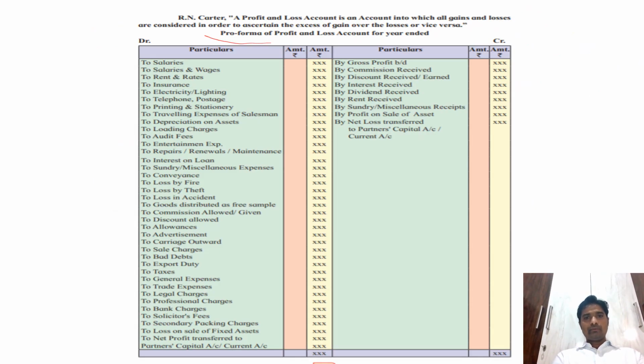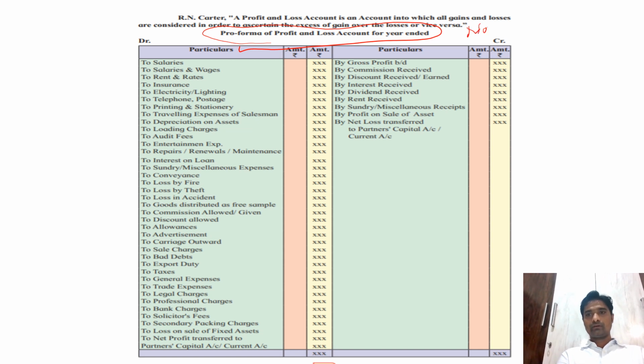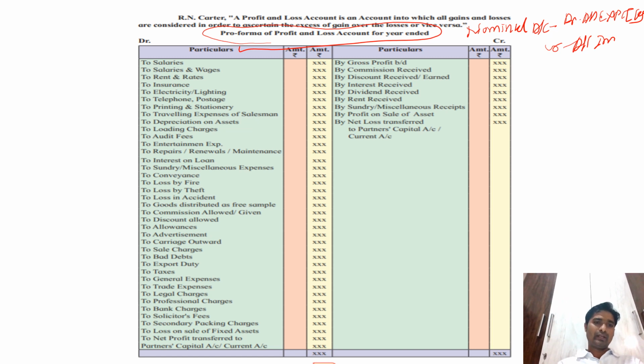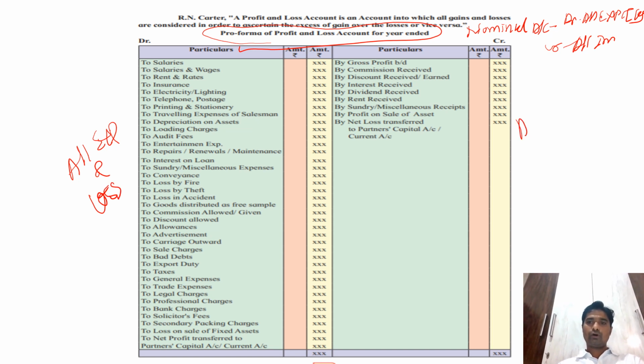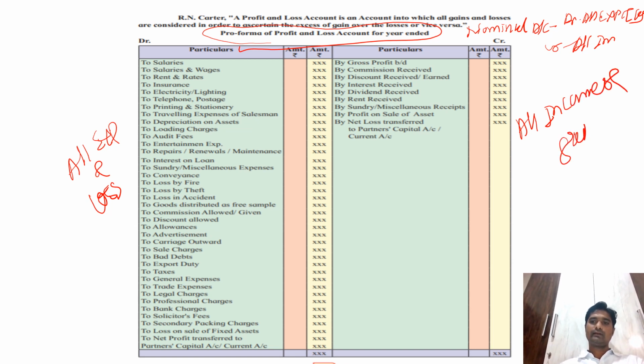Now this is the format of the profit and loss account. Profit and loss again follows the rule of nominal account. As we already saw, what is the nominal account? It says debit all expenses and losses and credit all incomes and gains. So on the debit side of the profit and loss account, all expenses and losses are recorded, and on the credit side of the profit and loss account, all incomes and gains are recorded.